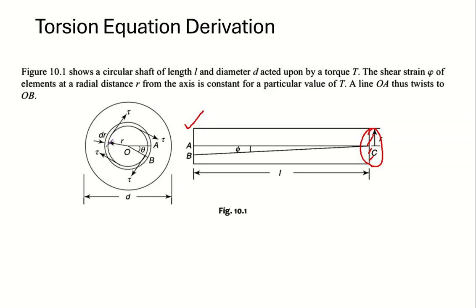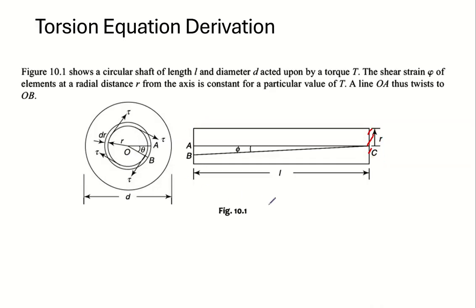In the side view, a thin strip is imagined at a radius of r, small r from the center, and with a thickness dr. So the thickness of the strip or the annular section is dr, a very small elemental thickness, at a radial distance of small r from the center.